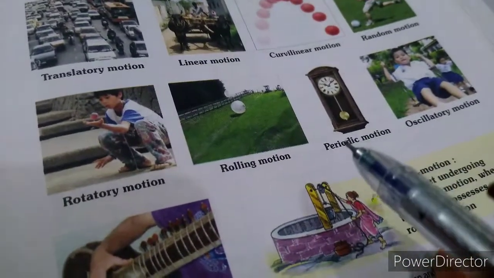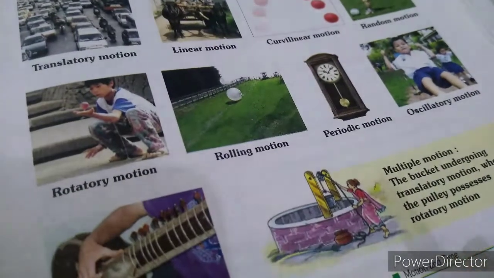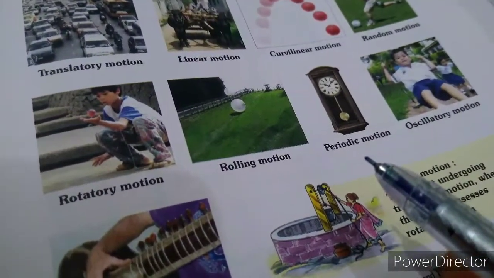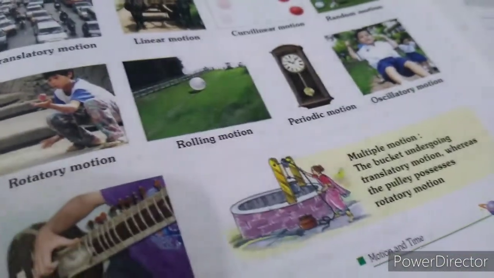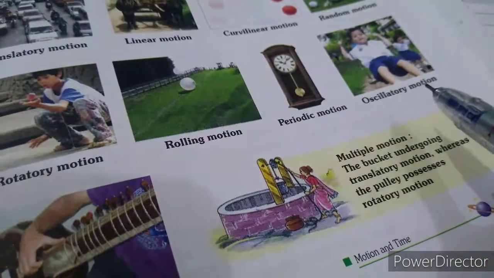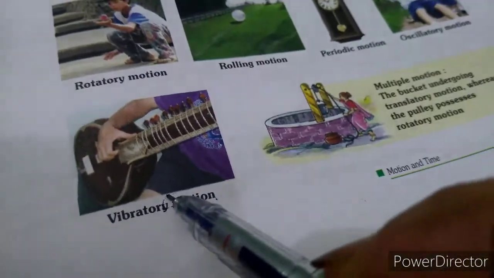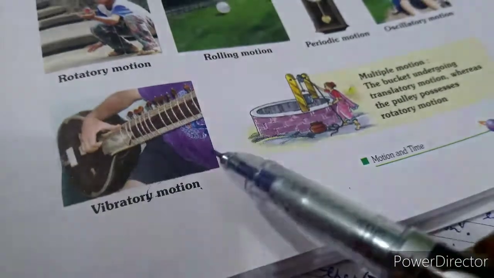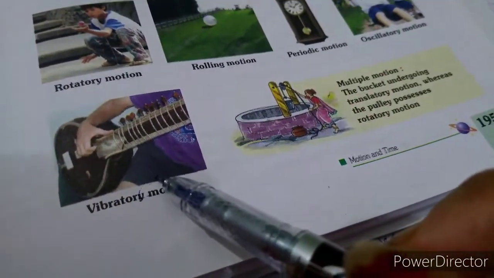Periodic motion means if a body is changing its position at a fixed interval of time, then the motion is known as periodic motion. And oscillatory motion is the to and fro motion, that is, forward and backward. And vibratory motion is one type of oscillatory motion in which the body is moving very fast; very fast oscillations are known as vibrations.